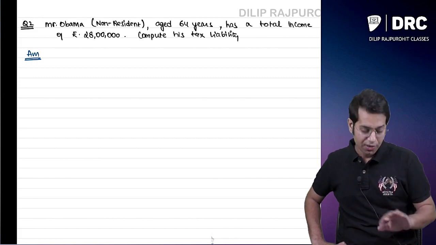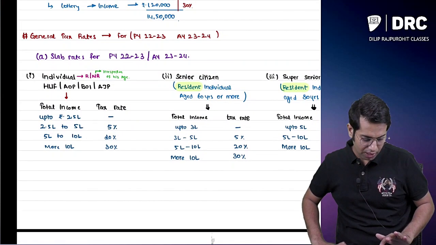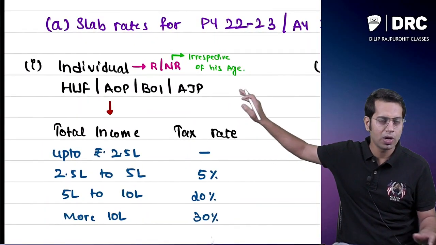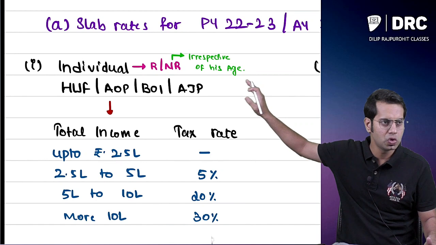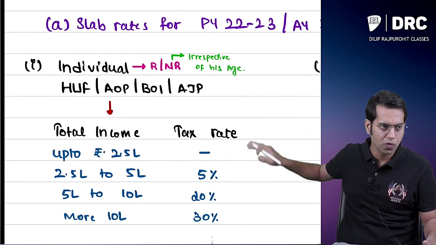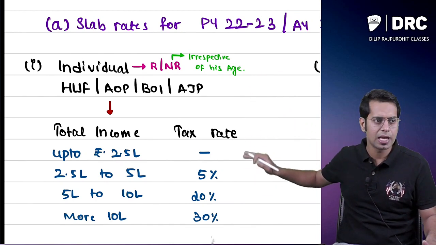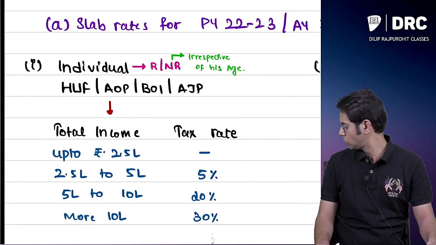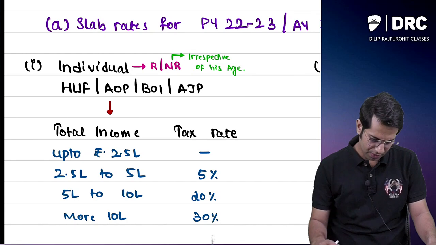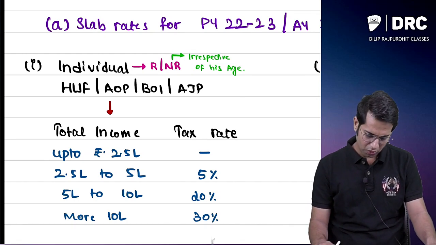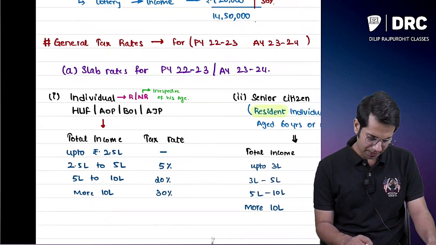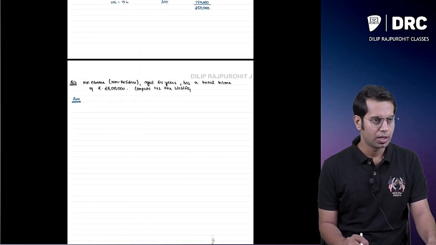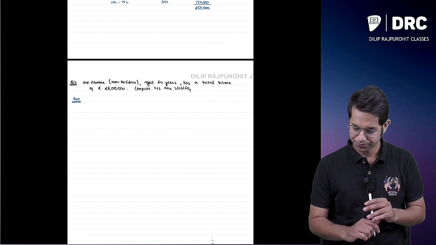No. If you are an individual who is a non-resident, irrespective of your age, the normal slab rates will be applicable for you. So let me do the computation for you.